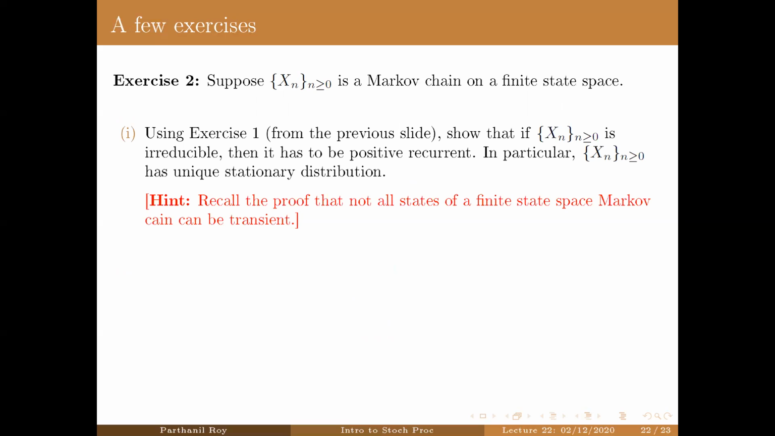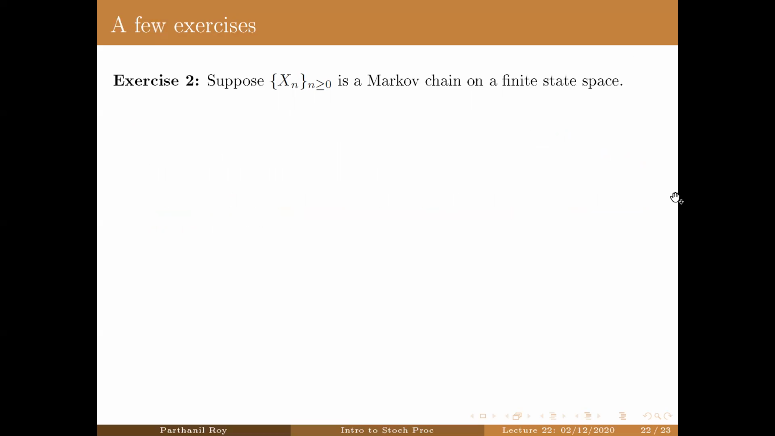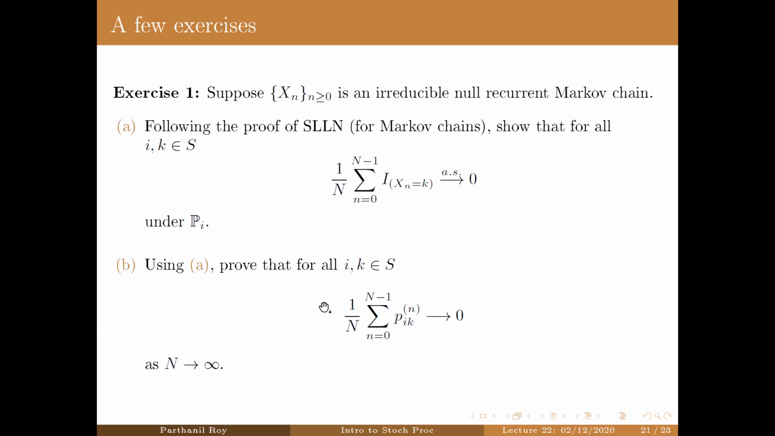But go back to the proof of this fact and then show that not all states of an irreducible finite state space Markov chain can be null-recurrent. So in other words, it's irreducible, so if one state is null-recurrent, all states are null-recurrent. So if all states are null-recurrent, that will give you a contradiction, using part B of this exercise here.